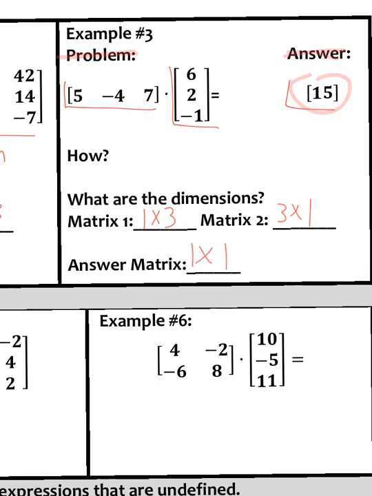It's kind of weird. All right, did anyone figure it out? Here's how I got it. I multiplied row by column. So what I mean is 5 times 6, then I added it to negative 4 times 2, then I added it to 7 times negative 1. Type that all into your calculator, and that's how I got my answer. So let us learn how to do this with different size matrices.